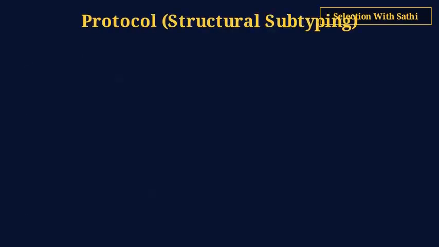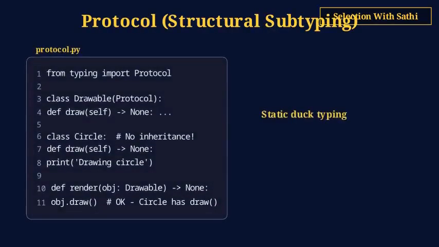Protocol from typing enables structural subtyping, also called static duck typing. Define a Protocol class with method signatures. Any class that has matching methods satisfies the protocol automatically. No inheritance needed, just matching structure. This is Python's answer to Go-style interfaces.